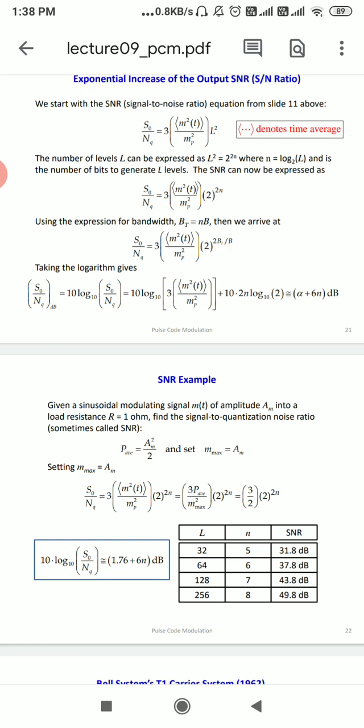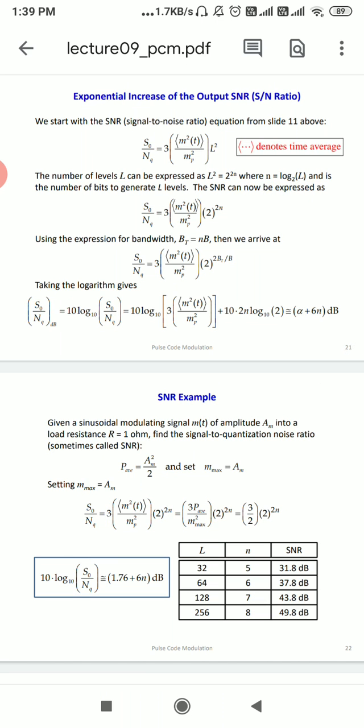The number of bits required for encoding depends on the number of quantization levels. We can take L equal to 2 raised to V, or taking the log, V equal to log 2 of L. We already saw this concept when we studied quantization.